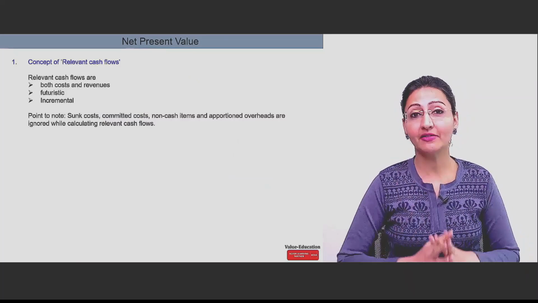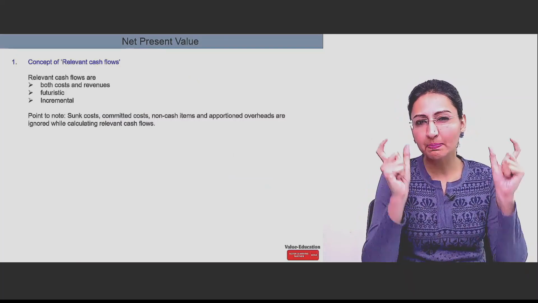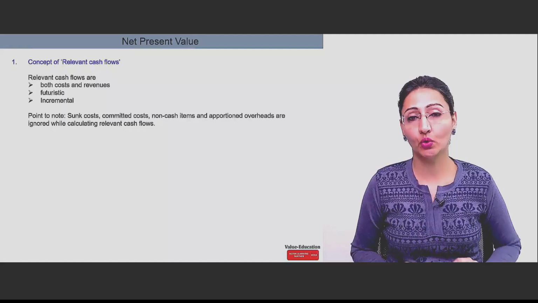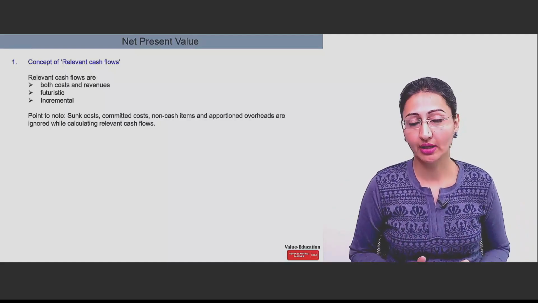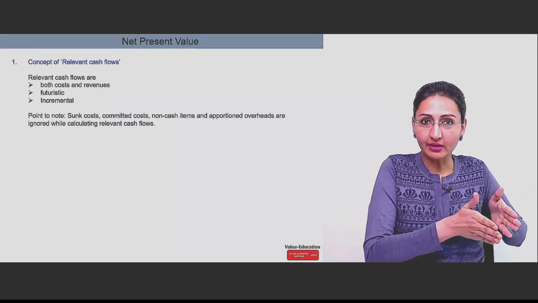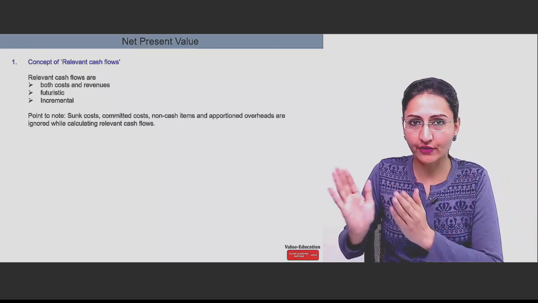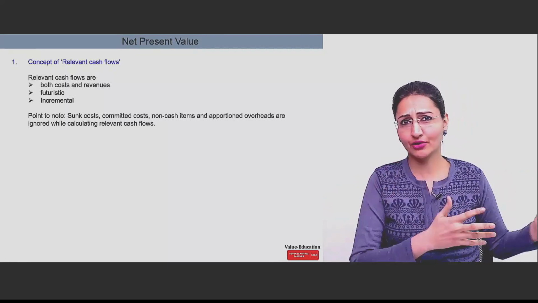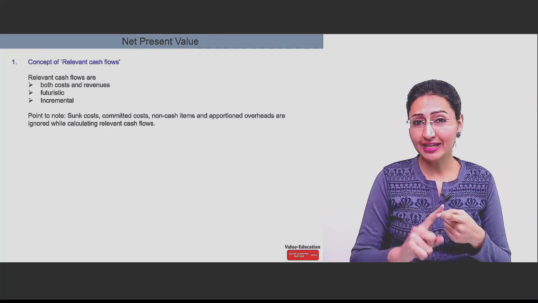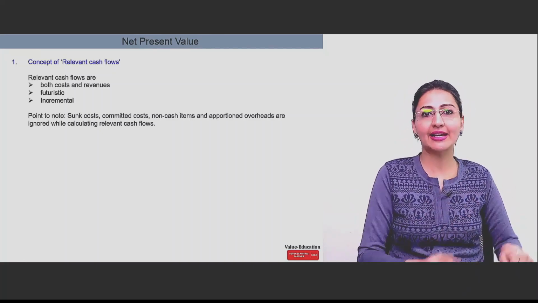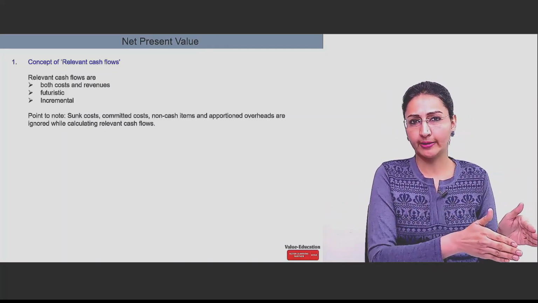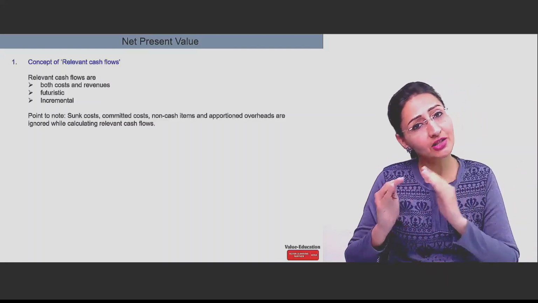Now let's next come up to net present value, the most important concept. For net present value, we again need to get back to some basic terminologies. One, the concept of relevant cash flows. What is this relevant cash flow? So let's break this term. One is relevant, another is cash flow. Cash flows we just saw. The only thing you need to remember here, these cash flows relate to both costs as well as revenue. Cash flow doesn't restrict itself to only revenue. Cash flow is revenue as well as cost.